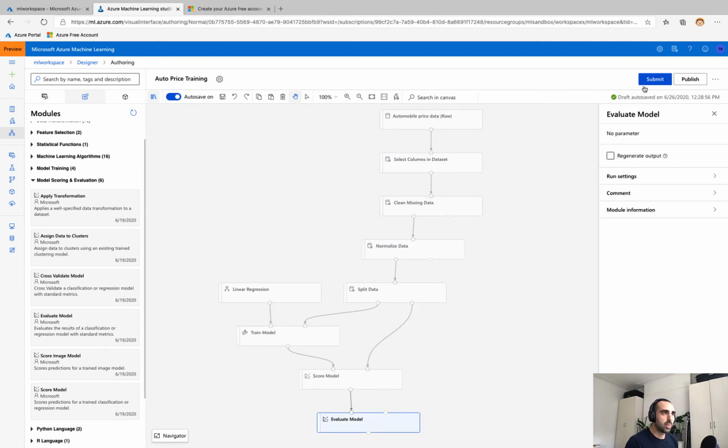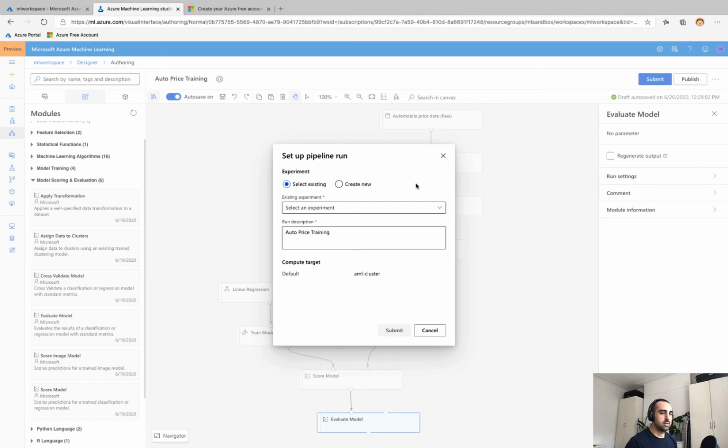And so we hit submit. This is to execute this particular pipeline as a run, and we can pick or create a new experiment. So I've got an automobile train experiment. All that an experiment is, is a collection of pipeline runs. And so as we're training, we want to keep all those within the same experiment, the same collection. But if you're training on something else, you've got a different hypothesis and you want to have that in a separate grouping, you would create a new experiment.